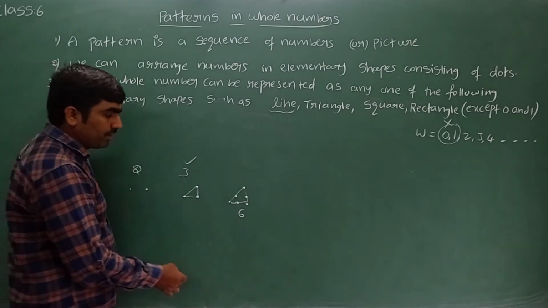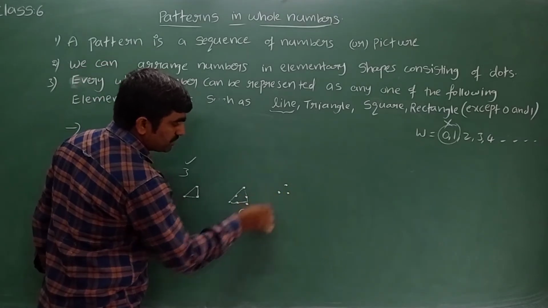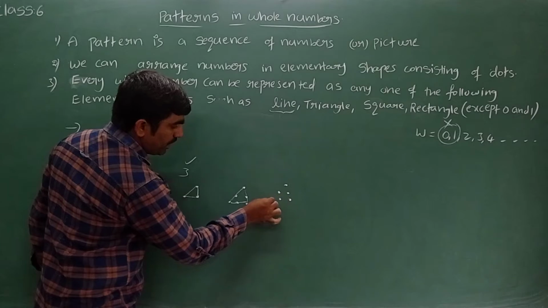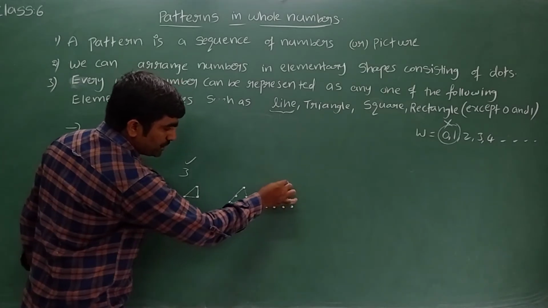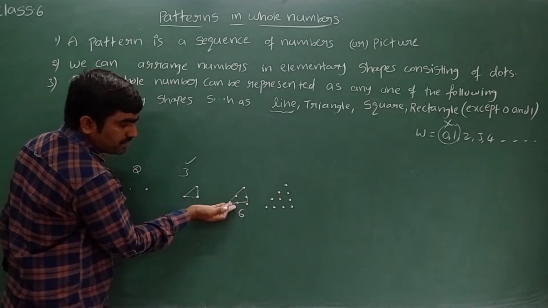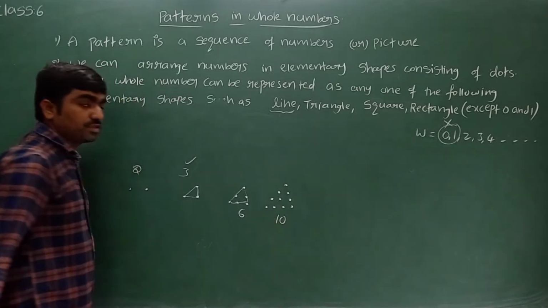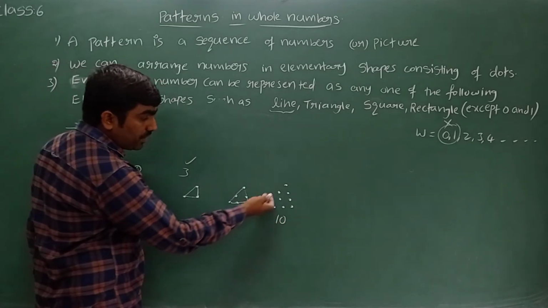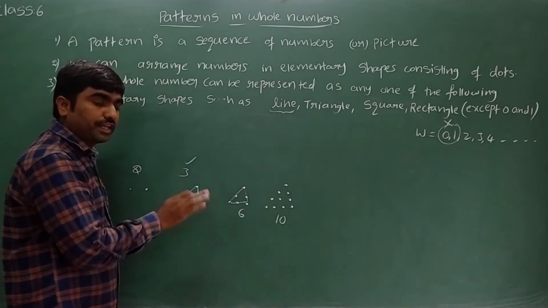Now let's see one more. 1, next row 2 dots, third row 3 dots, fourth row 4 dots. By joining this we can see a triangle. Till the third row we already have 6. 4 more increased. 6 plus 4, 10 is also a triangular number. We can see here 4 rows, and the dots in those 4 rows are 10.